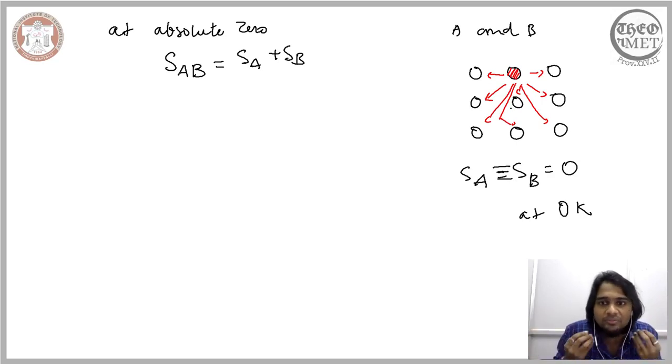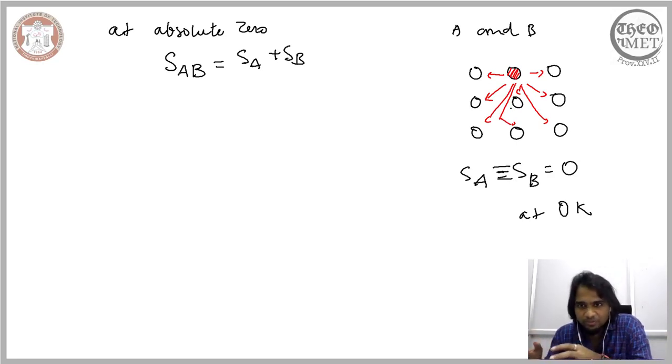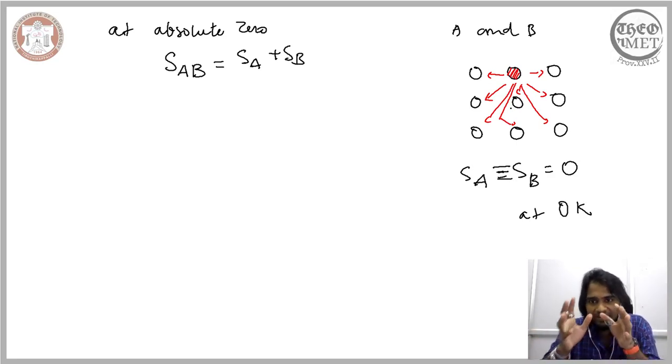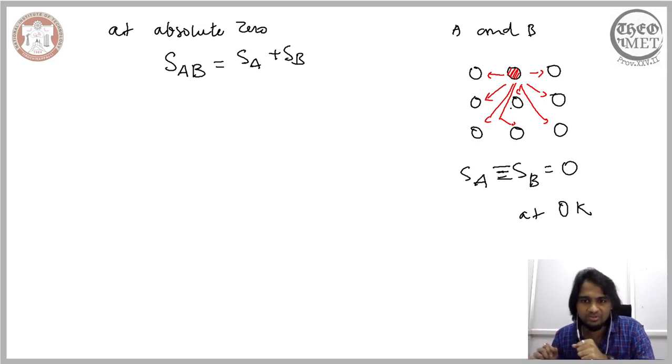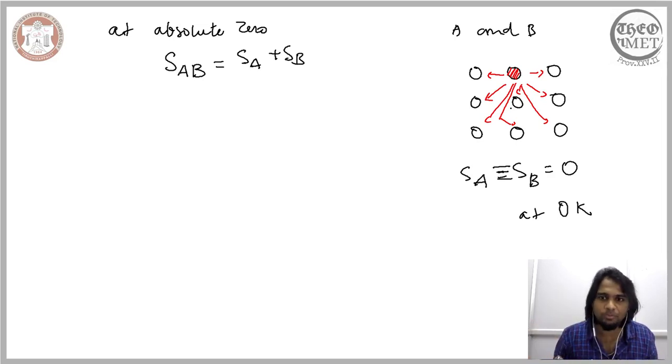So no degree of disorderliness is possible. Since no degree of disorderliness is possible, the entropy of that material at that temperature is 0. Therefore, for a homogeneous crystalline solid at absolute 0, the entropy is also 0. There is no entropy possible.